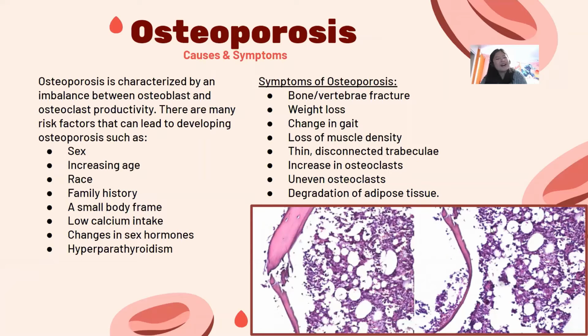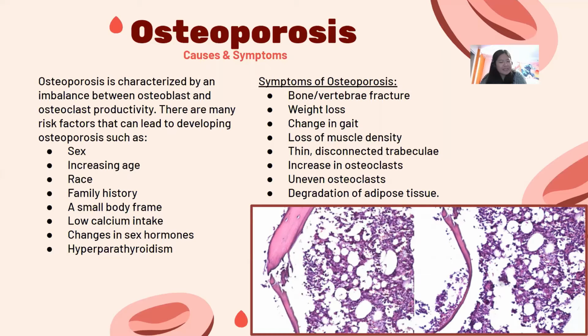Our first disease is osteoporosis, which is characterized by an imbalance between osteoblast and osteoclast productivity, where bone tissue is being absorbed at a greater rate than bone tissue can be formed. This decreases bone density, creating holes in the bone and making it more prone to fracturing.